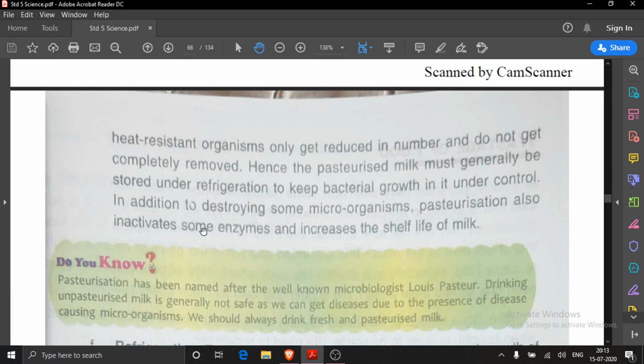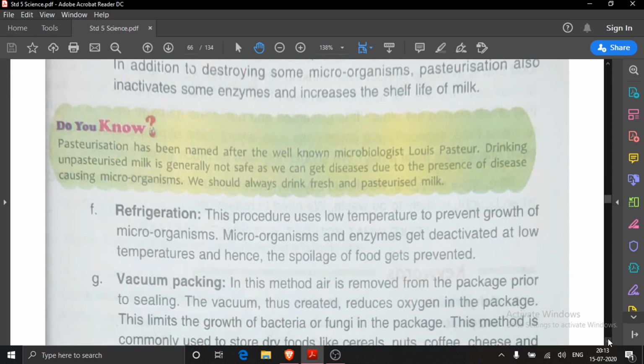milk. We have read that enzymes are good also, bad also. Means if it is more than the required quantity, then it is bad. So the pasteurization process inactivates some enzymes, and then milk can be stored for a longer period. Shelf life means we can keep the milk on the shelf for a longer period. Then in Dillon it is written, pasteurization has been named after the well-known microbiologist Louis Pasteur. And drinking unpasteurized milk is generally not safe.